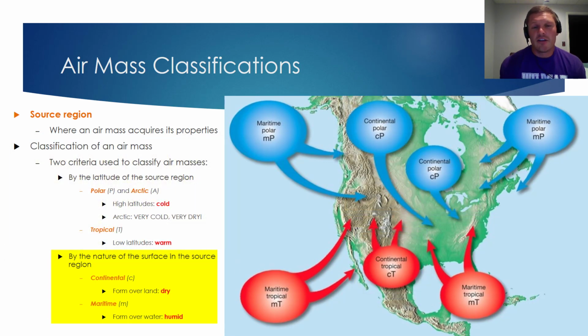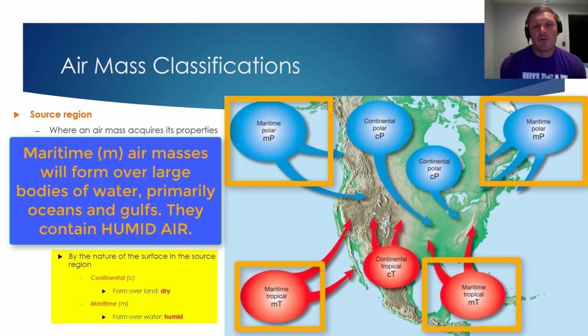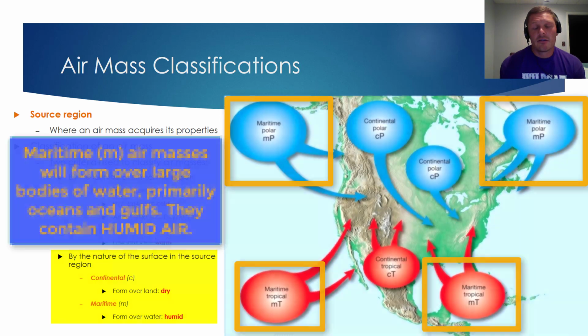The second surface classification is maritime, which is represented by a lowercase m. Maritime air masses form over water. And as you can probably guess, anytime an air mass originates over water, it will have a high moisture content, and the air will be humid within that air mass.